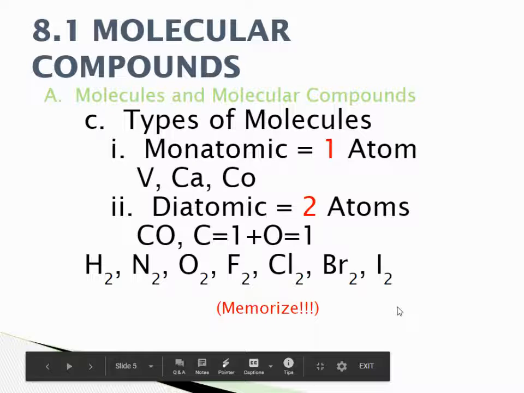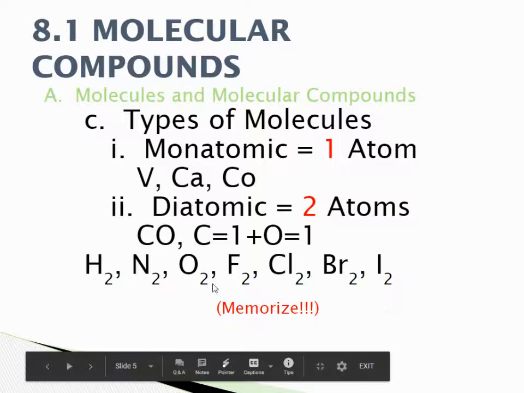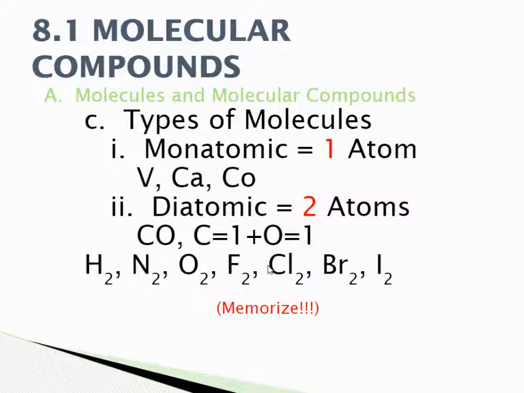The types of molecules are you have monoatomic, so you have one atom. Diatomic are when you have two atoms. So remember, these show up as your diatomic. And remember the trick I told you, they create a 7 plus hydrogen on the periodic table.